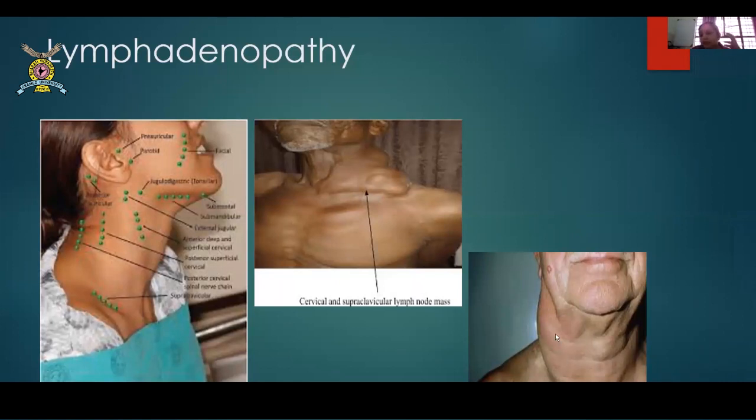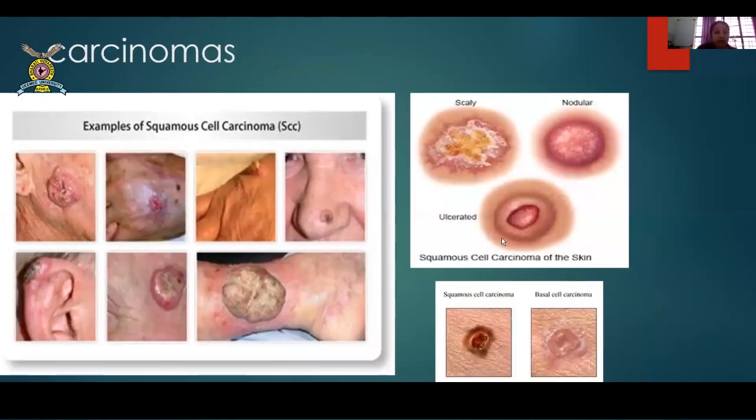And this is another huge lymph node here, which could be or could not be malignant. I cannot judge or tell you right directly by looking at it, but at least you can have a little DD of lymph nodes. Neck swellings are many, n number of swellings anyway. Then these are carcinomatous swellings.